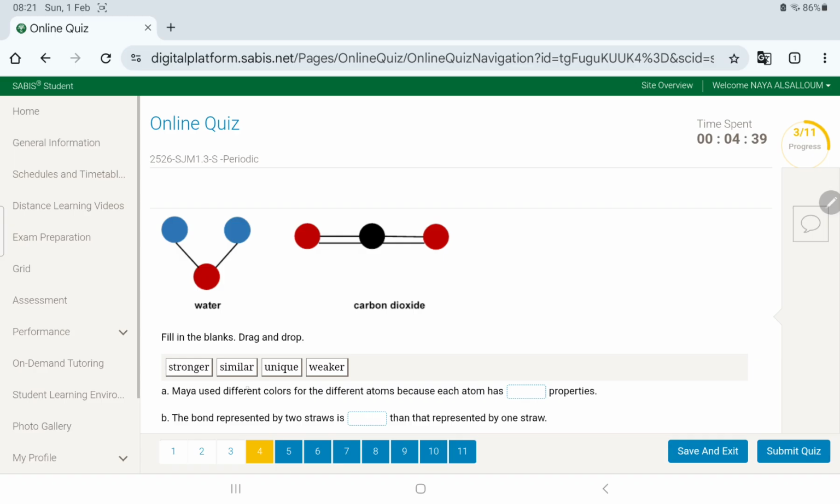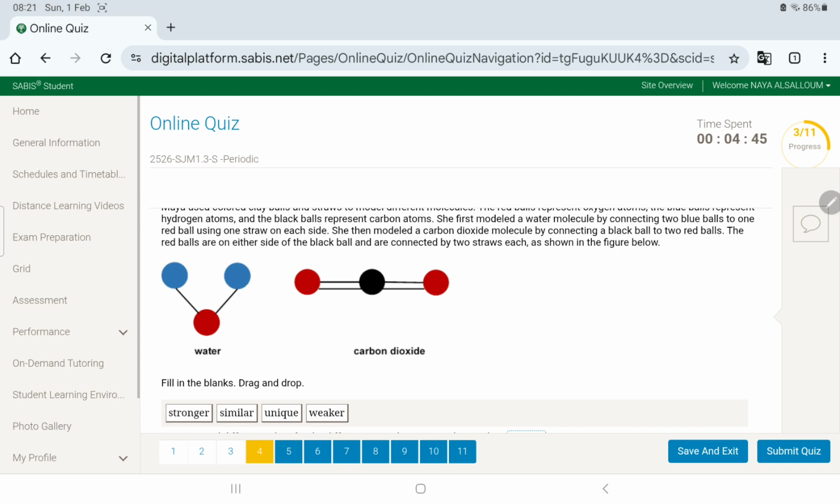Next, Maya used different colors for the different atoms because each atom has what properties? Let's see. We have oxygen, carbon, and hydrogen. Why do you think she used different color balls?